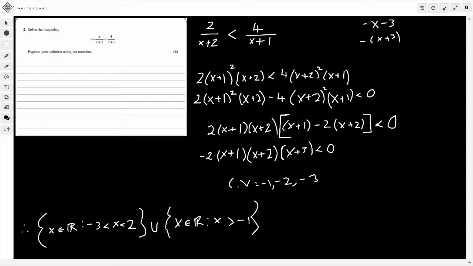But like I said, guys, draw a sketch, and the set notation makes it a lot clearer. You get 4 marks for getting to this point. You get an extra mark for your critical values, and the final mark comes from it being in set notation. So some tricky marks to be picked up there towards the end. But hopefully the first few parts are quite clear and simple. But there we go, that's the full solution. Job done.